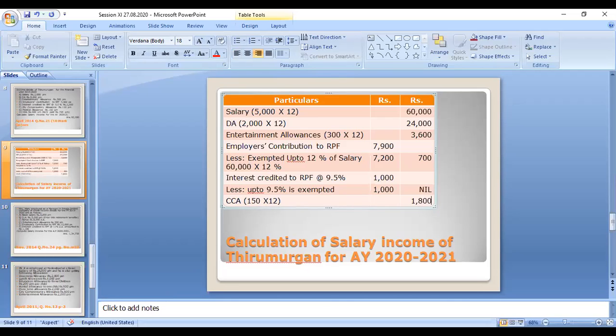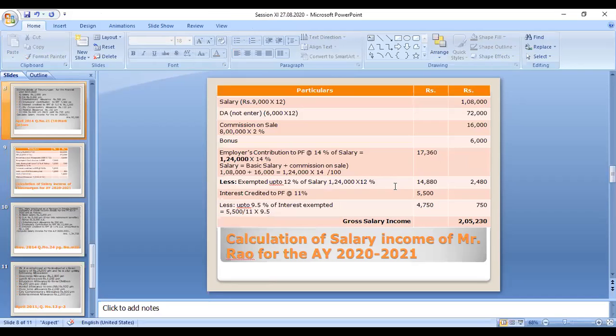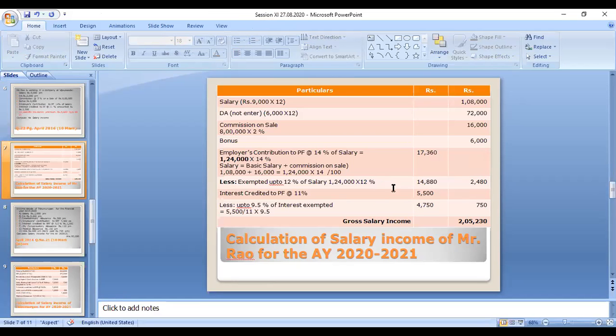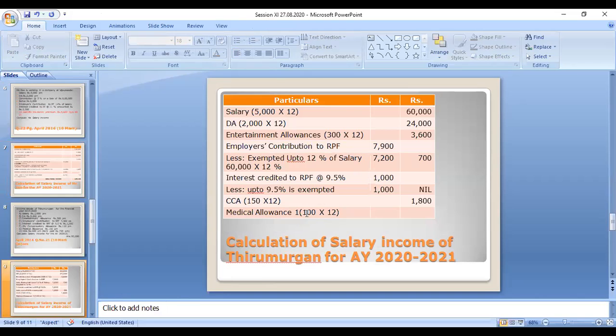Next, medical allowances. This is also in the same category. So this medical allowance is fully taxable. 100 per month received for 12 months, so 100 into 12 months. That amount is 1,200. It is fully taxable. You have to write it in the outer column.